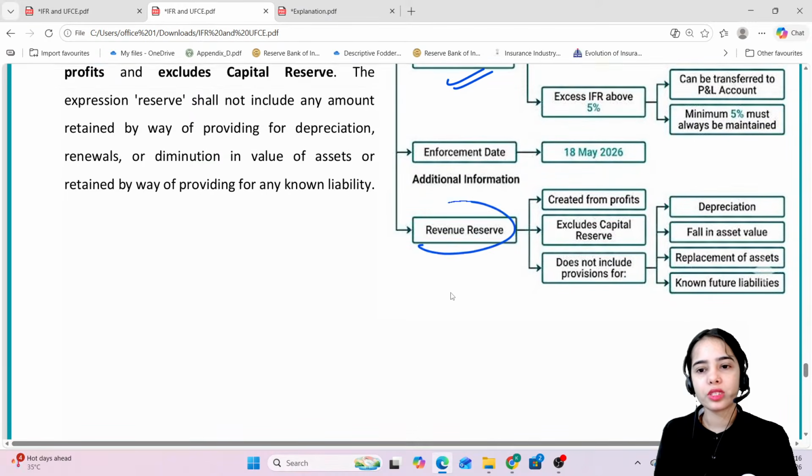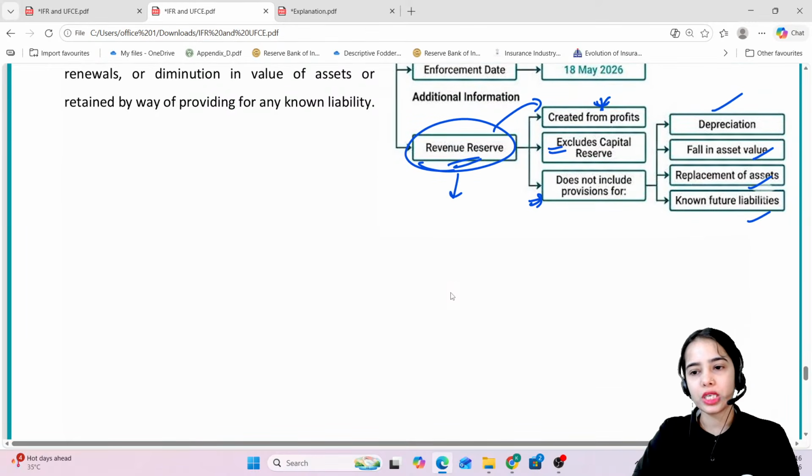Now, revenue reserve created from profits. So revenue reserve, this is the reserve that the banks can have. This is created from profits. It excludes the capital reserve. It does not include provisions for depreciation, fall in asset value, replacement of assets, and known future liabilities.